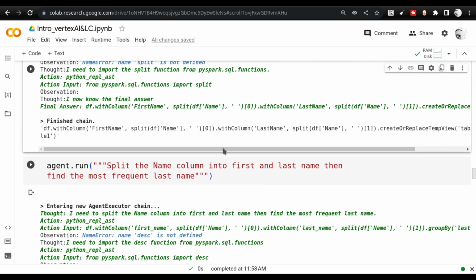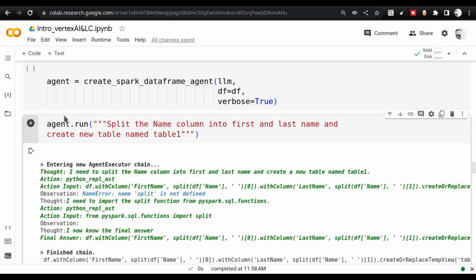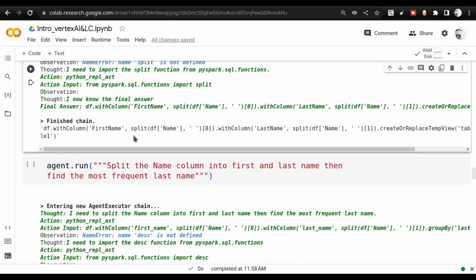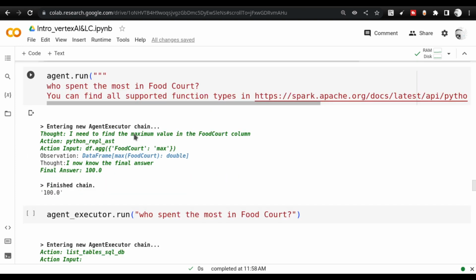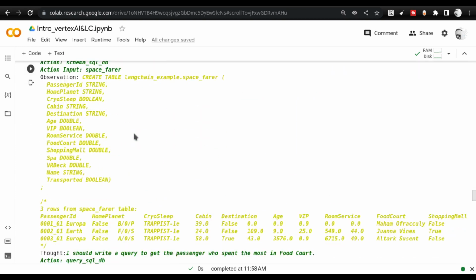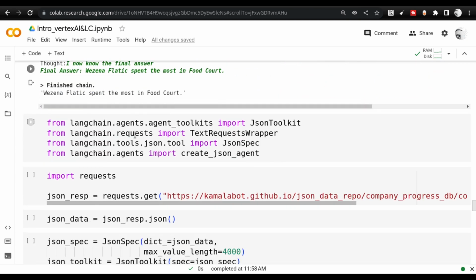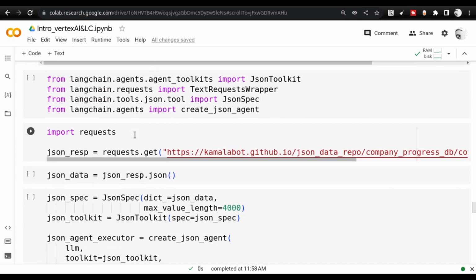Today I might actually get such an output, and when you see the video, it might be already 10 or 15 days after I posted this video, and you might have a completely different output. But the key point is that the way it is getting executed, the way it is prompted, will be the same. This is something that I want you guys to take home from this discussion. Okay, I'm not going to go deep into the Spark data frame agent. The next thing which will be more interesting for you guys.